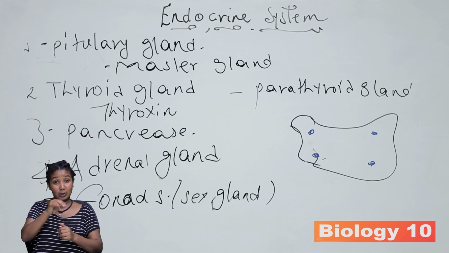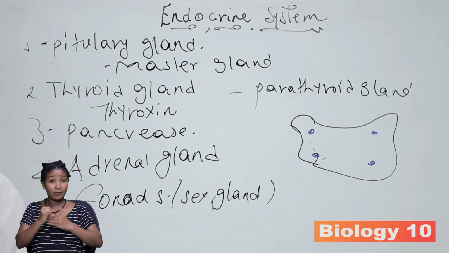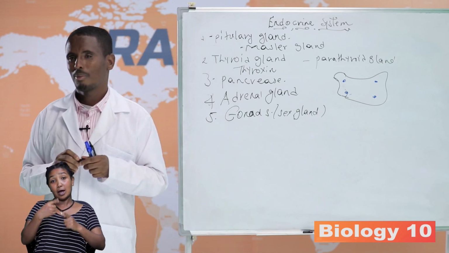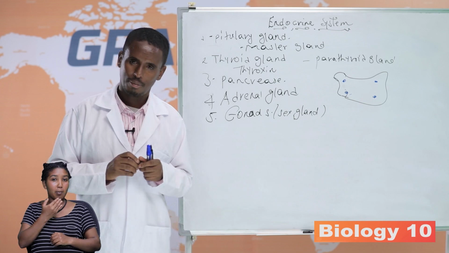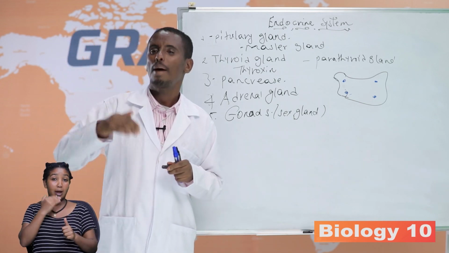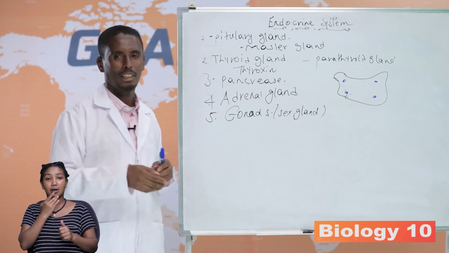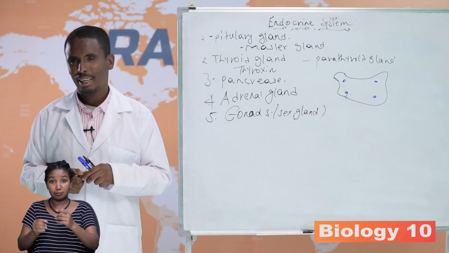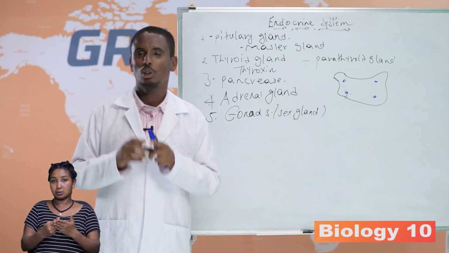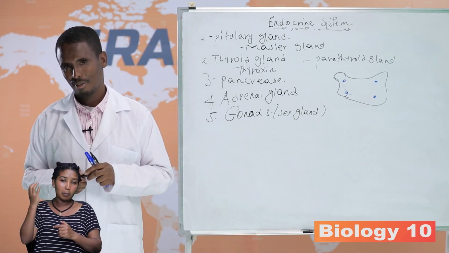A low level of insulin results in diabetes. There are two types of diabetes: type 1 diabetes and type 2 diabetes. Type 1 diabetes is inherited, whereas type 2 diabetes occurs as a result of a person's lifestyle, mainly associated with being obese.